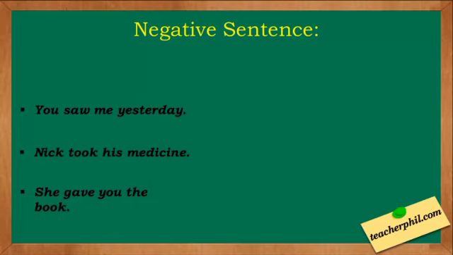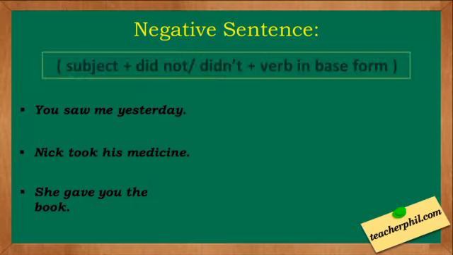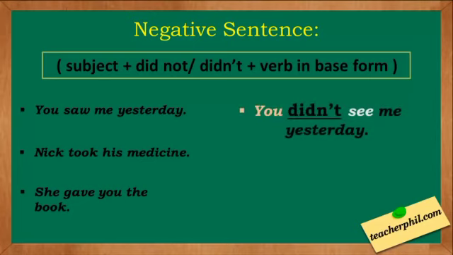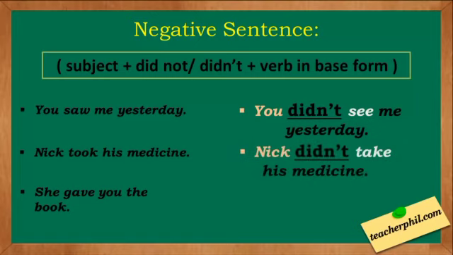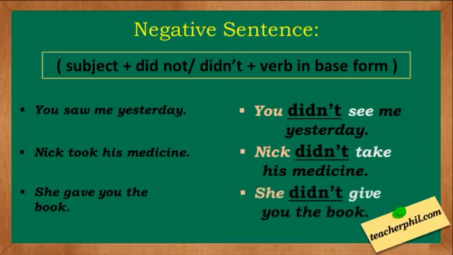So students, when we make negative sentences, the formula is subject plus did not or didn't plus verb in base form. Students, when we make negative sentences, we don't use the second form of verb, we use the first form of verb. As you can see, you saw me yesterday, the simple sentence. You didn't see me yesterday, the negative sentence. Nick took his medicine. Nick didn't take his medicine. She gave you the book. She didn't give you the book.